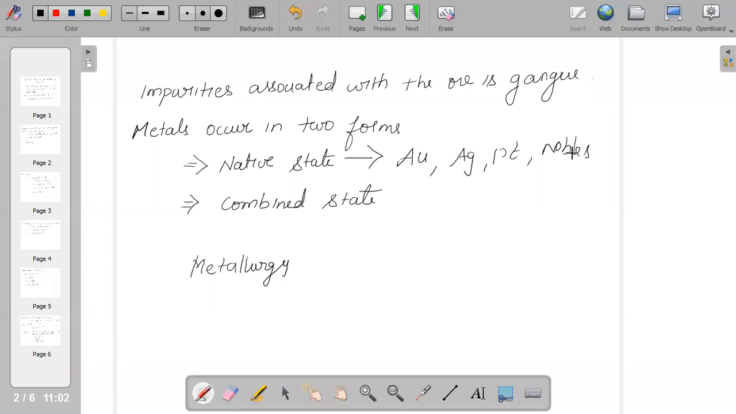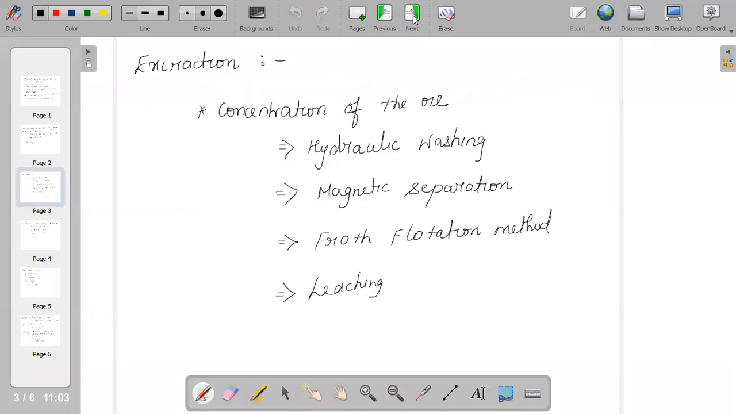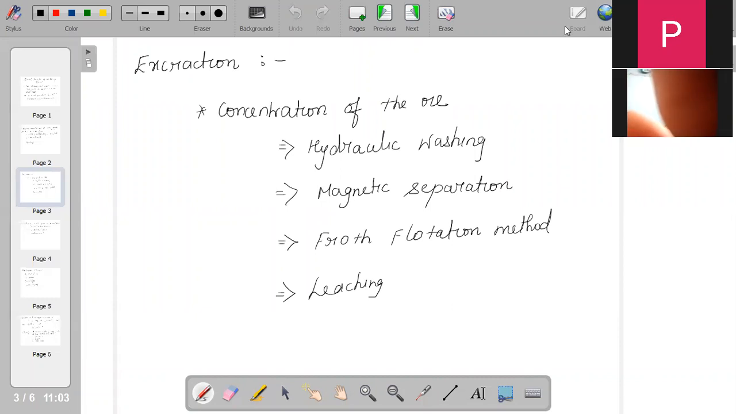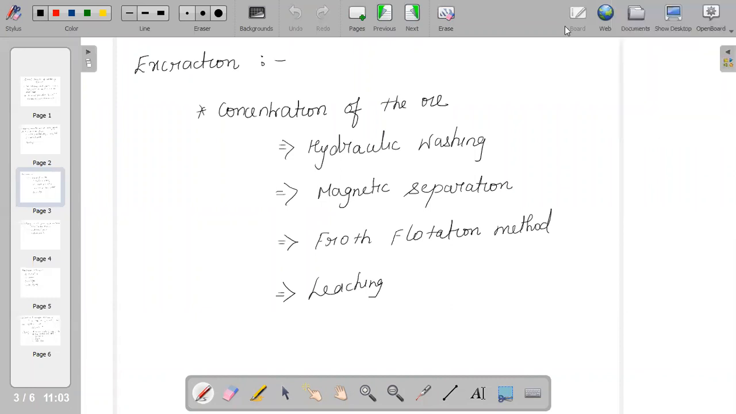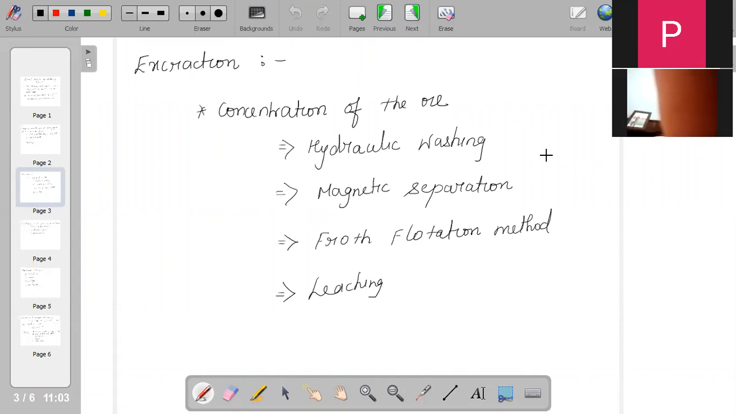Now when we try to learn the methods of extraction, or isolation, of metals, we say there are different methods. The first step is concentration of the ore.